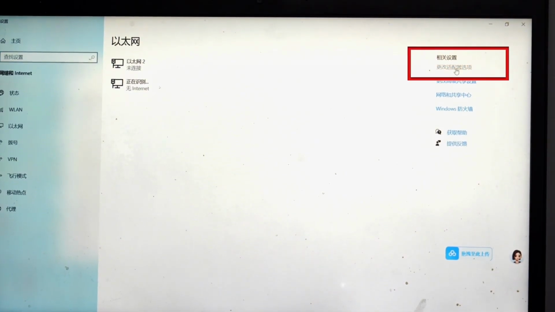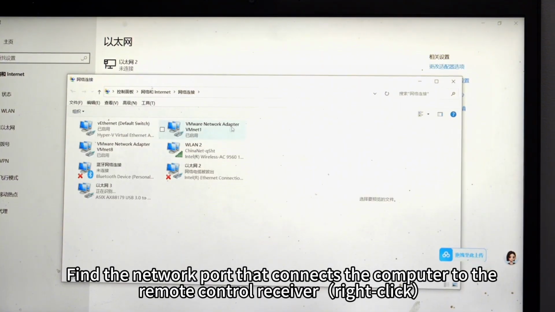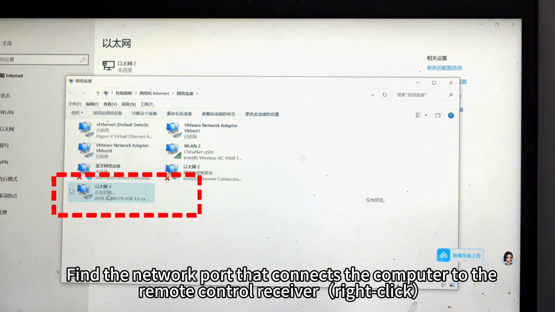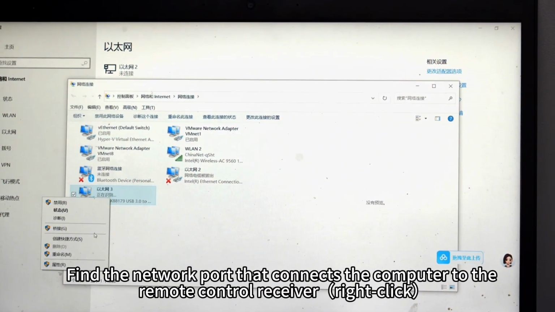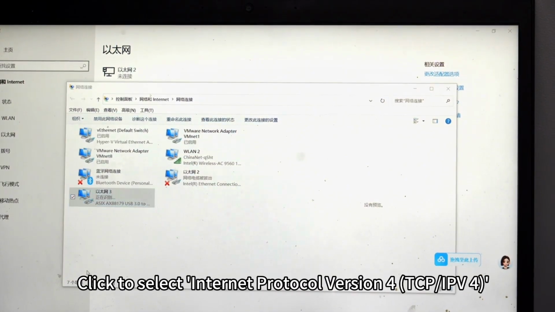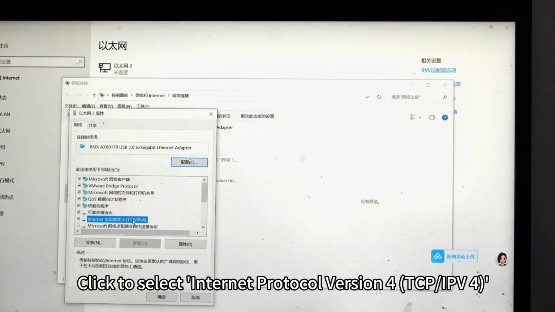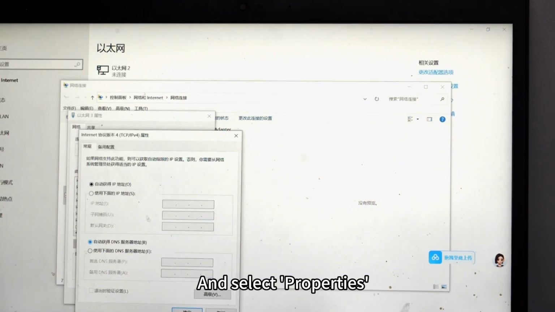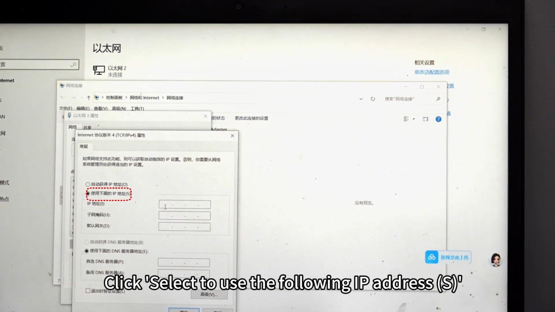Click on Ethernet. Click on Change Adapter Options. Find the network port that connects the computer to the remote control receiver. Click on Properties. Click to select Internet Protocol version 4. And select Properties. Click Select to use the following IP address as.